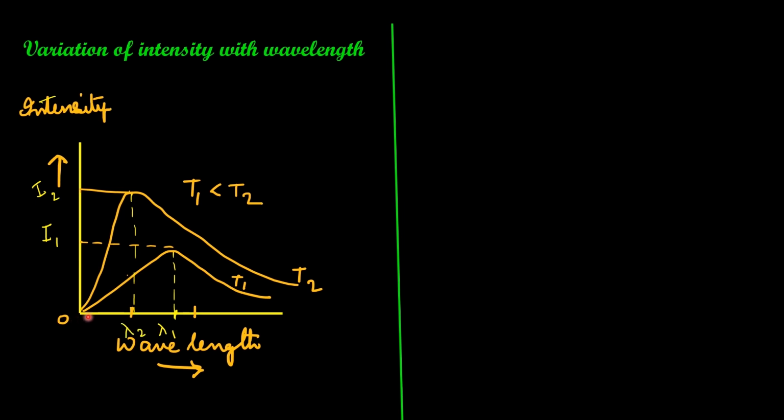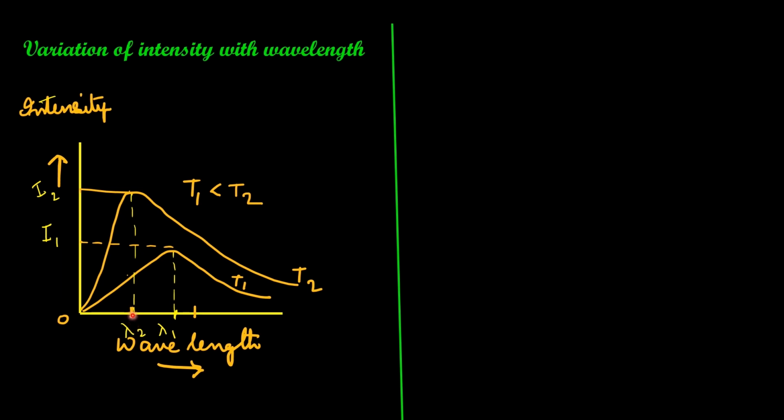You can find that the intensity goes on increasing up to a particular wavelength and then decreases for any temperature, say for example T1. This is true for T2 also. So we can see as the temperature increases, maximum intensity is obtained at a lower wavelength. So we may say intensity is inversely proportional to wavelength.